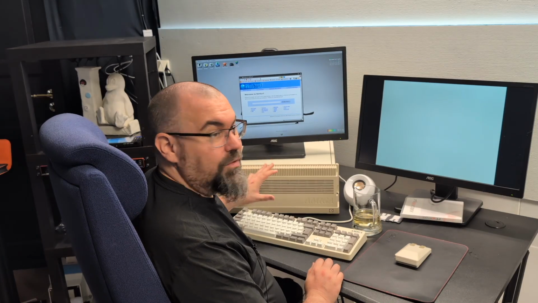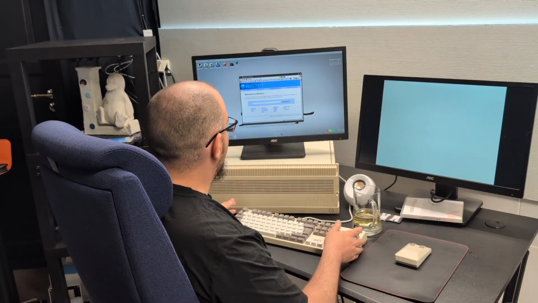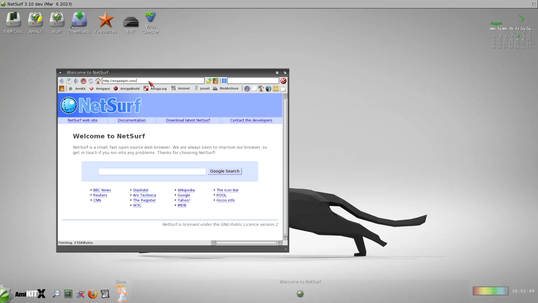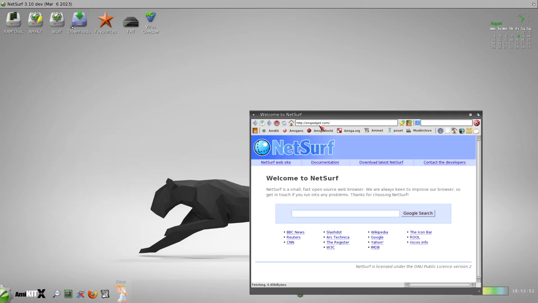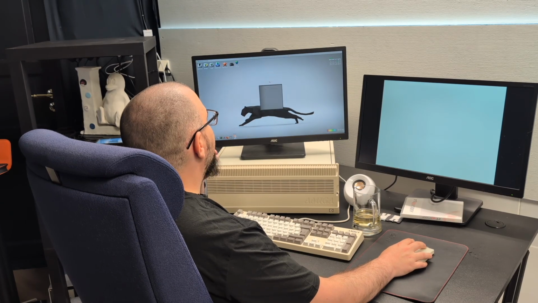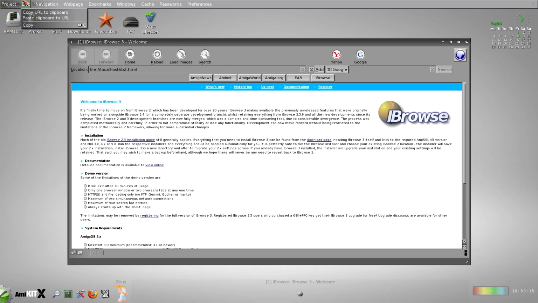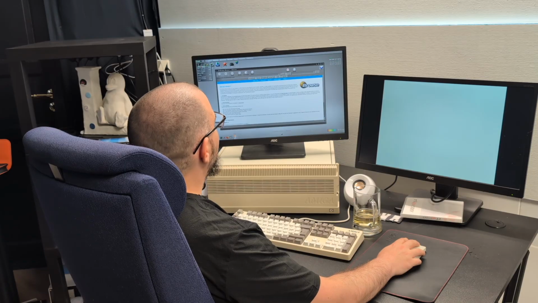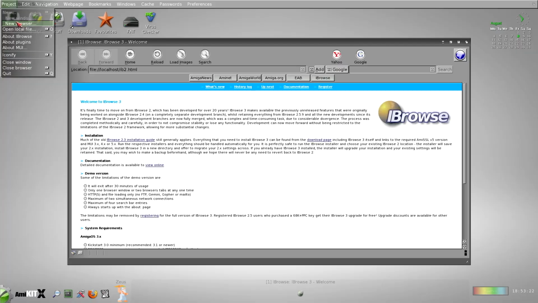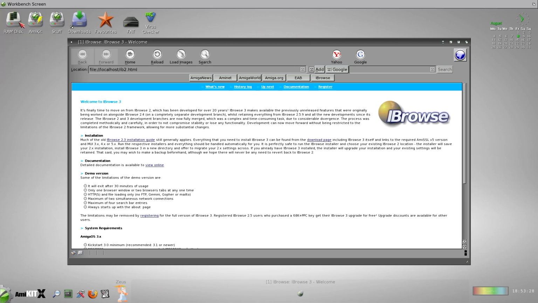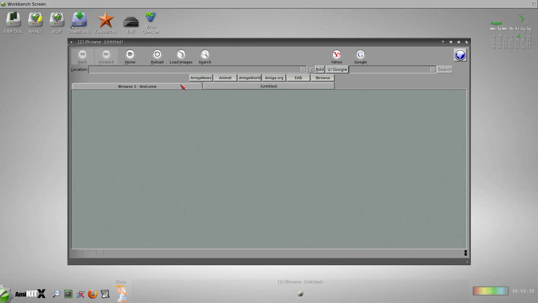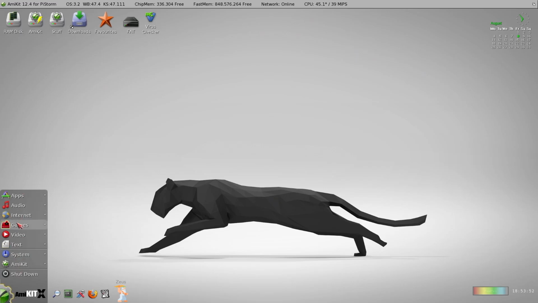I do have some problems with the USB interface towards this keyboard. Did it crash? Yes, it crashed. And we have Eyebrows. Eyebrows used to be my favorite browser, and from what I know, I think it was the first browser supporting tabs. It was supporting tabs prior to Opera doing it. Like this. But I just wanted to show you what's here.